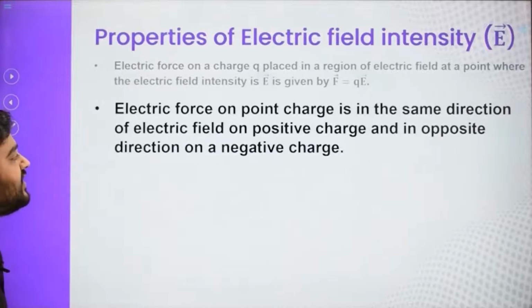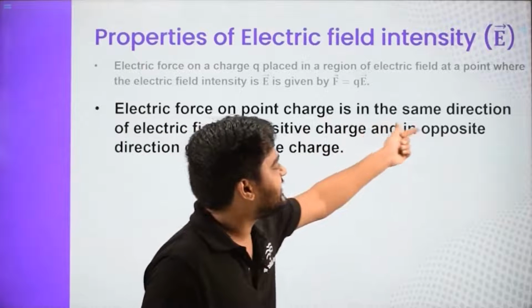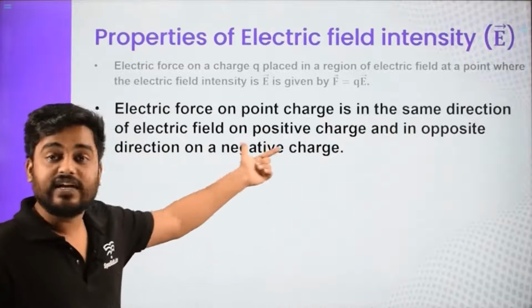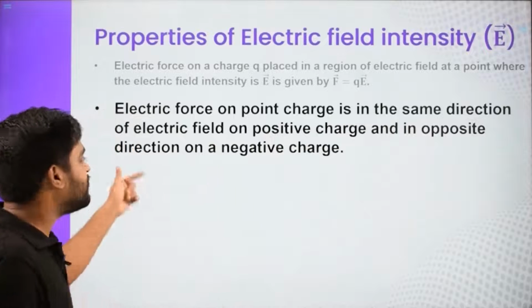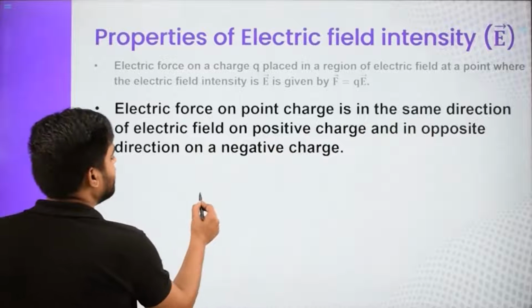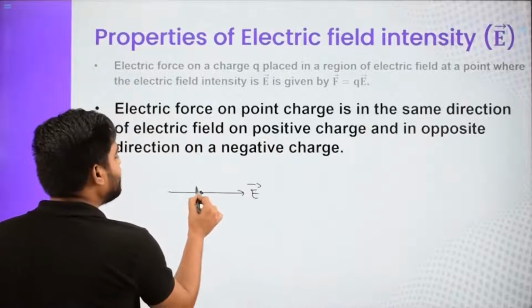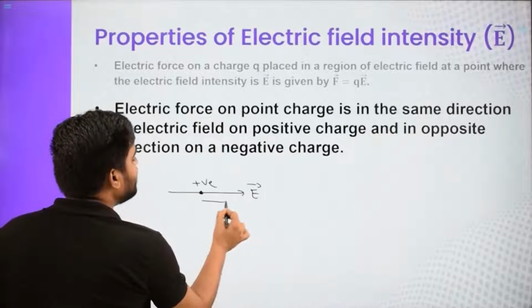Now next is the electric force on a point charge. It is in the same direction if it is a positive charge, and in the opposite direction if it is a negative charge. If the electric field is in this direction and you put a positive charge over here, the force will be in the same direction.